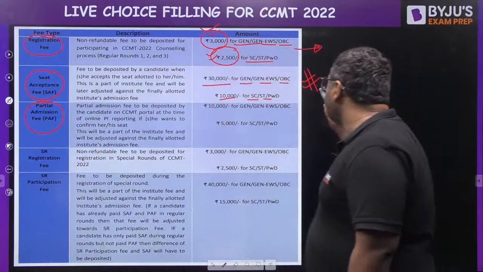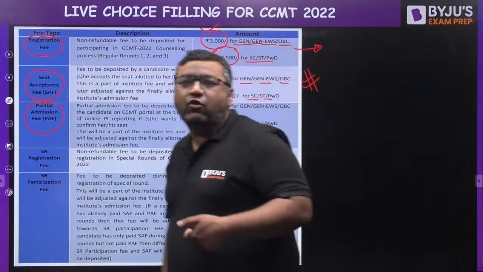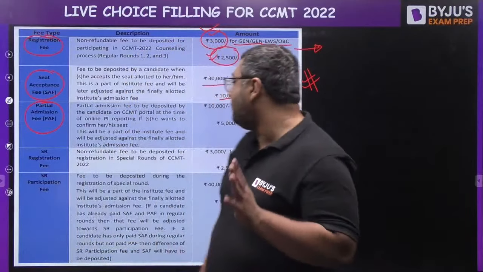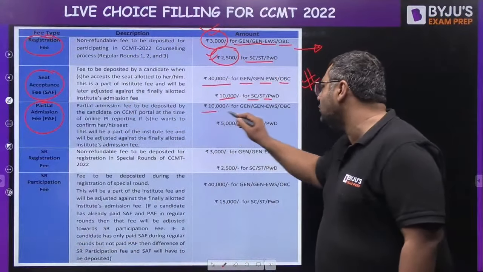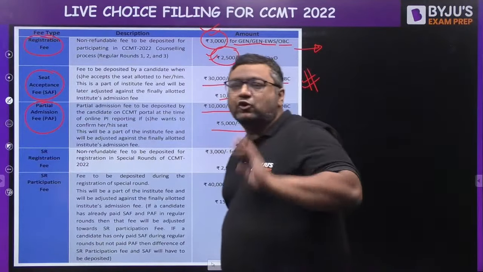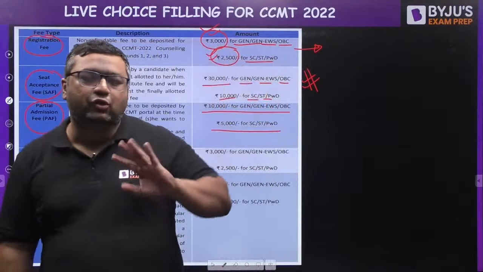Then my dear, there is the partial admission fees. When your seat acceptance is final and you are going for freezing the choice, meaning you are going to finalize it, then you need to submit a partial admission fees of 10,000 for general and 5,000 for SC, ST and PWD categories. This will also be adjusted into your institute fees, so don't worry about that.